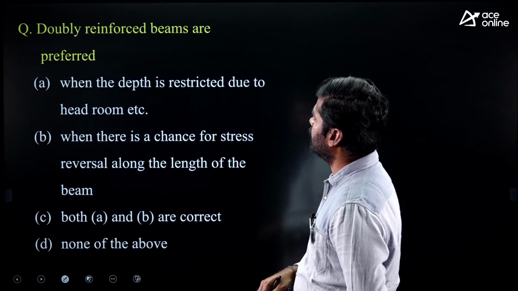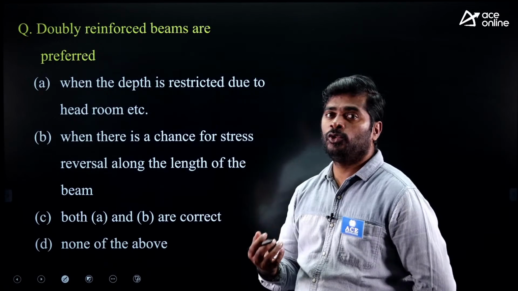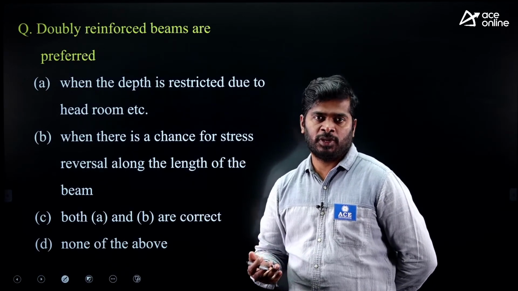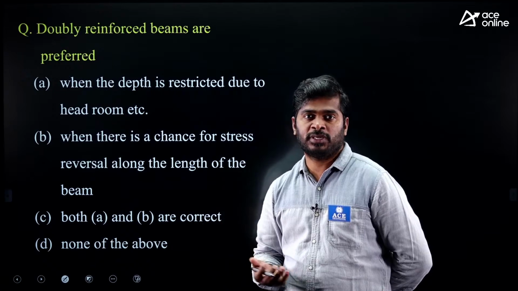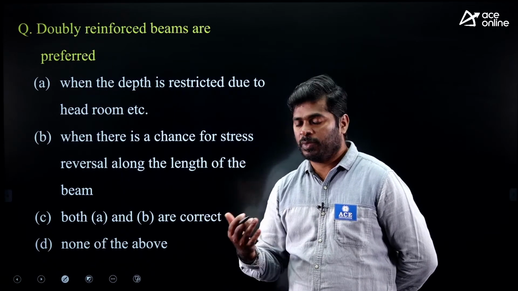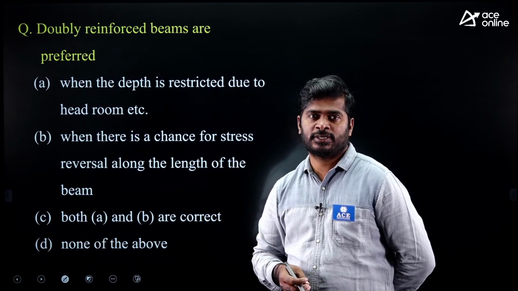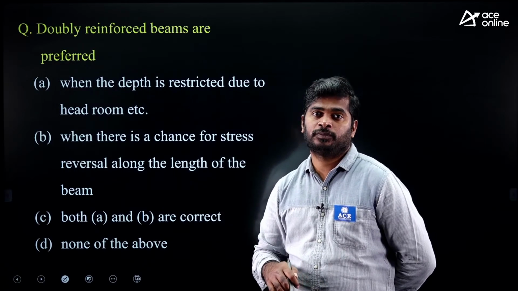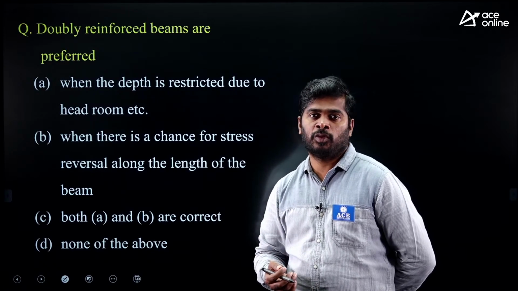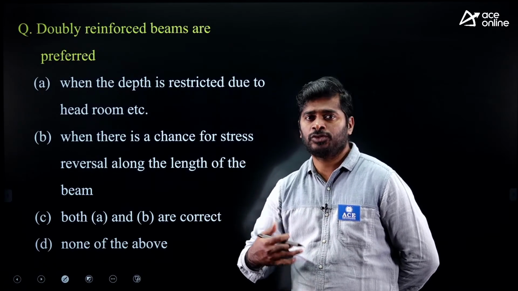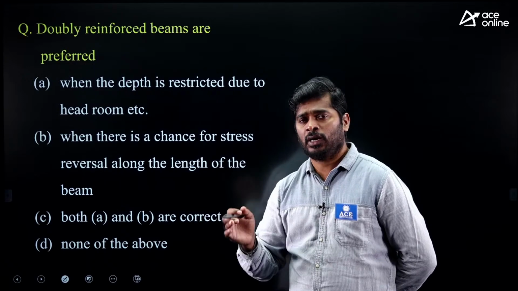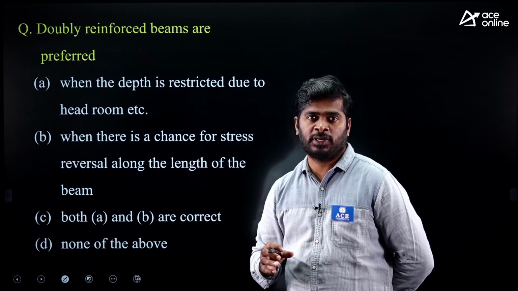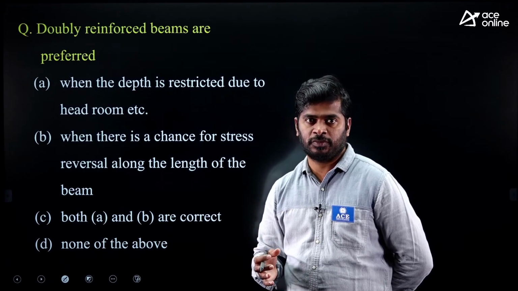Doubly reinforced beams are preferred. When do you prefer a doubly reinforced beam? Generally, we prefer a doubly reinforced beam when the size of the beam is restricted, when the beam is subjected to reversal of stresses, when the beam is subjected to impact load, to counteract a hogging moment at intermediate supports, to get a higher ductility, and to minimize the secondary effects. In these situations, we can recommend a doubly reinforced beam, right?